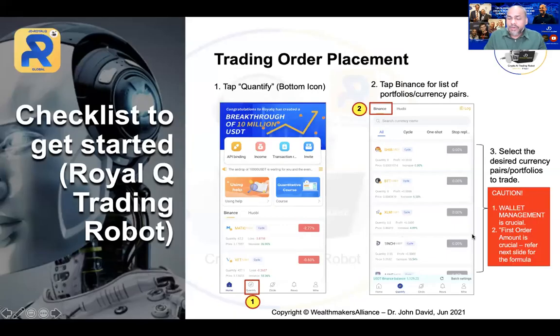Now please understand, the next process is to select the pair. How to select the pair, which pair to select, I will show you very shortly. We will do some hands-on together. But the caution point is this: before you even start to select the coin is your wallet management. This is where I'm going to cover with you the wallet management strategy before we proceed to even selecting the coin. This is so important.